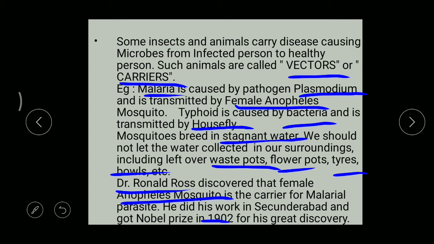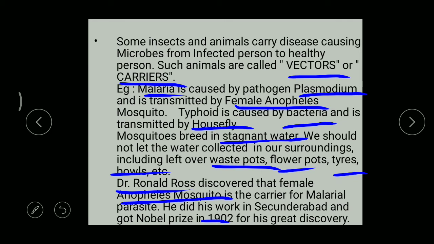Why? Because in India, malaria is very, very common. He came to India, as his whole family was working in the military. They were in Hyderabad, in Secunderabad, and that's why he conducted all his research in Secunderabad, right? And in your textbook there is a complete annexure where you can read the complete details about Ronald Ross. Got it, children?